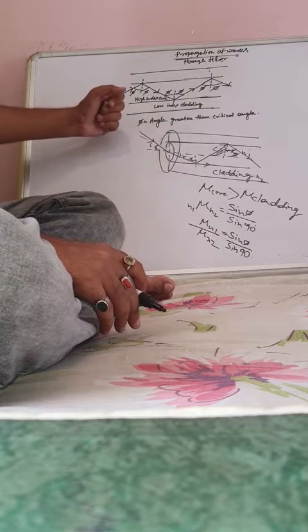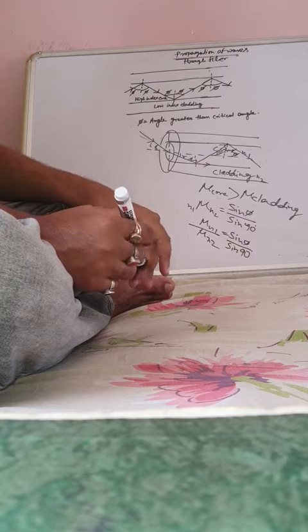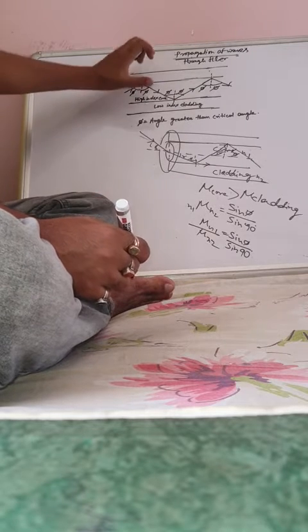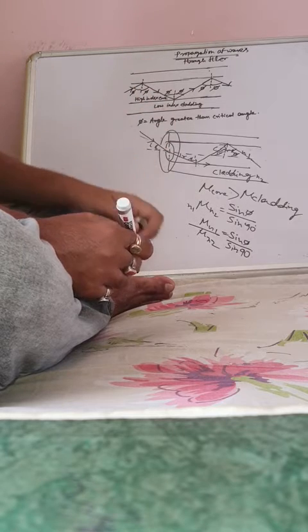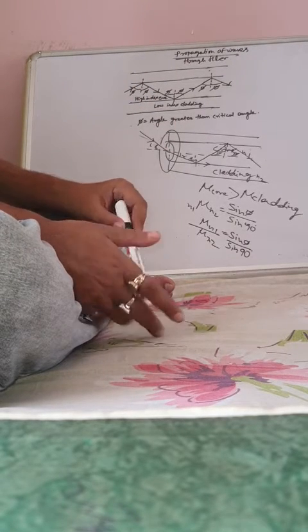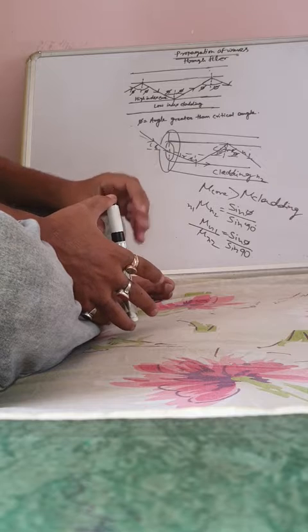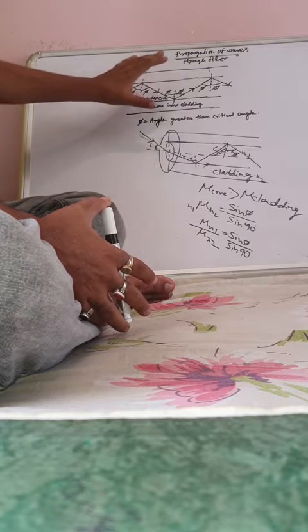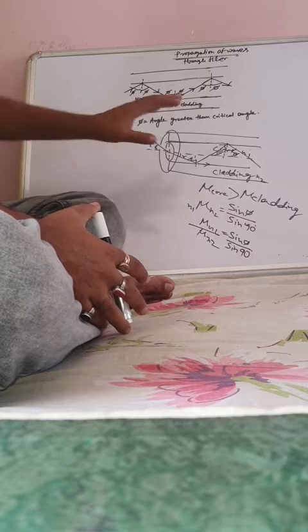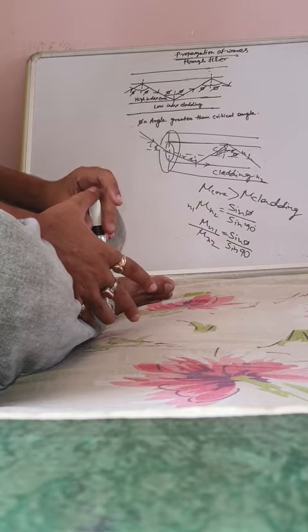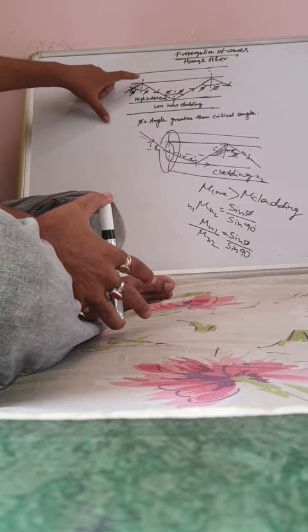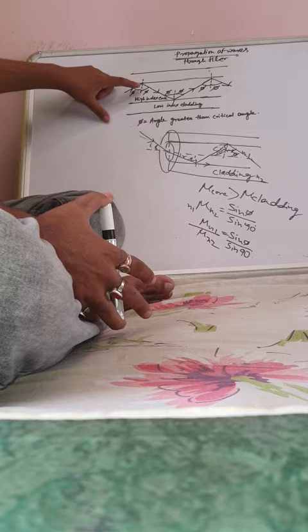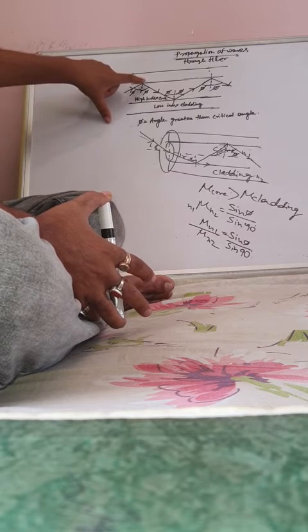from source to receiver. So this is your propagation of wave through fiber, and this is your total internal reflection process. The concept is very simple. The waves incident at the junction between core and cladding at an angle greater than the critical angle, so total internal reflection happens.